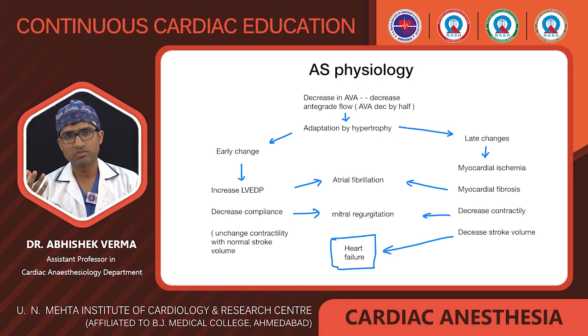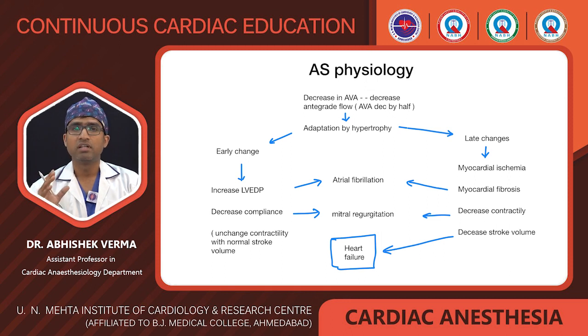Then the physiology of aortic stenosis is very important. In aortic valve stenosis by any cause, whether bicuspid or unicuspid valve calcification, or rheumatic heart disease causing calcification of the aortic valve, when the calcification starts, the aortic valve area will decrease and the LV will adapt by increasing the force of LV systole. But until the aortic valve area has decreased by half, the gradient will not develop across the aortic valve.